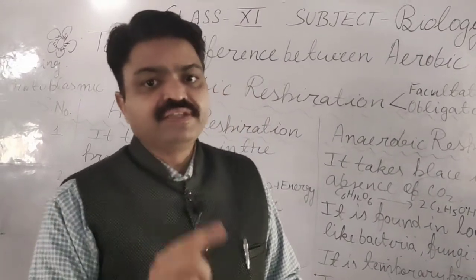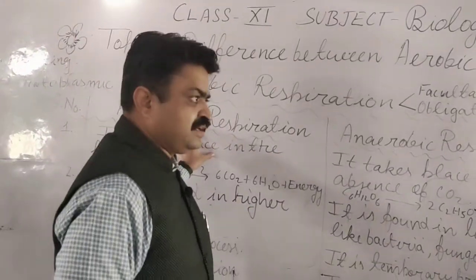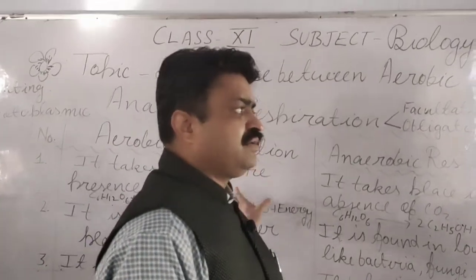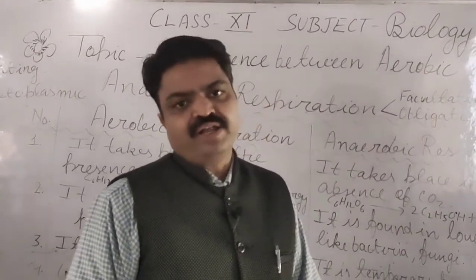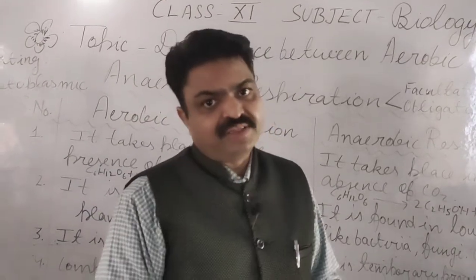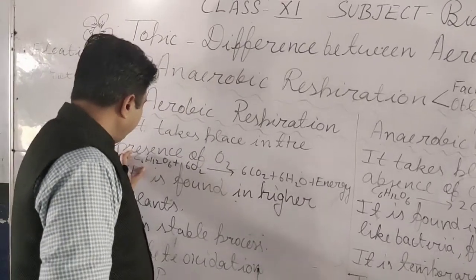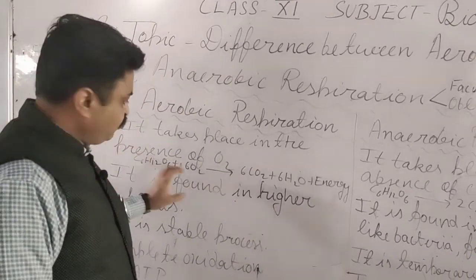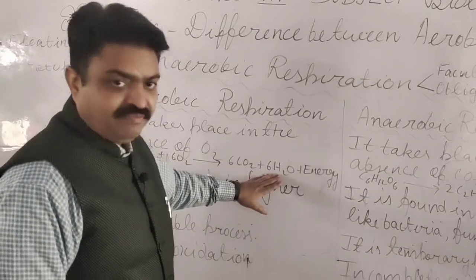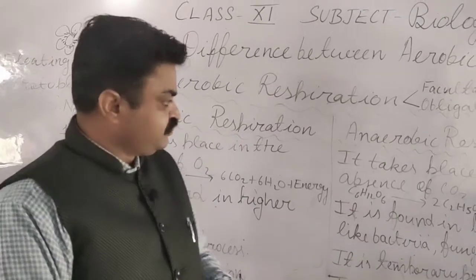or air. The plants that have aerobic respiration are known as aerobes, and generally the higher plants come in this category. Their glucose is oxidized into carbon dioxide and water, and a large amount of energy is released.